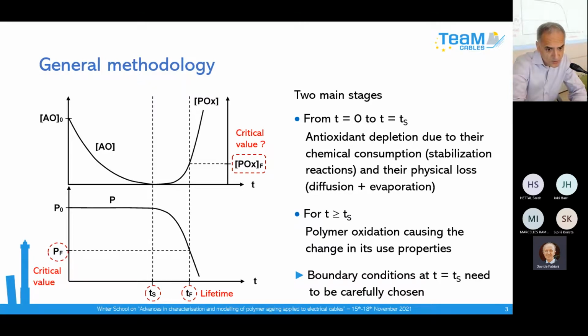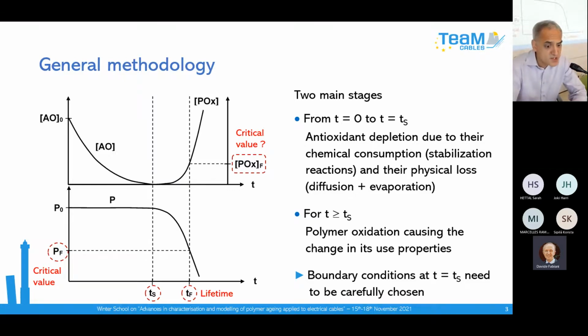So in fact, the lifetime of the material is defined. It is not here, TF. But in order to elaborate a model, we can now define another critical time, TS. It is the duration for the total depletion of the antioxidant.